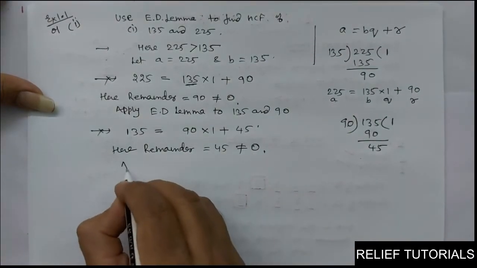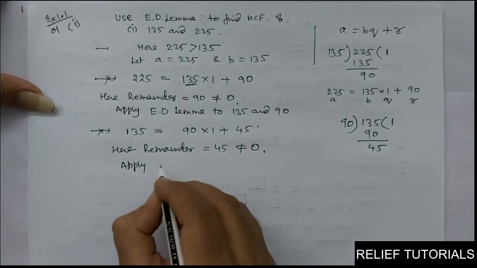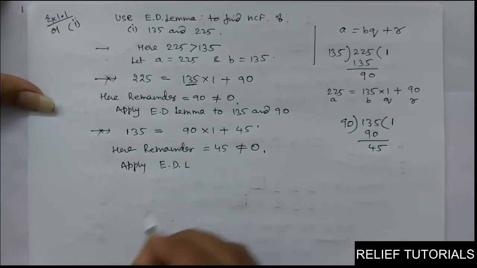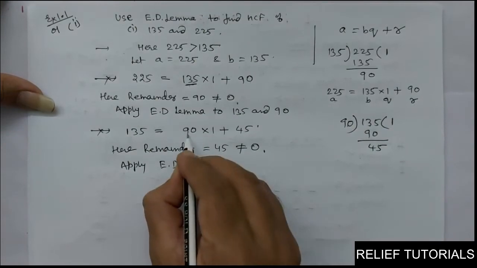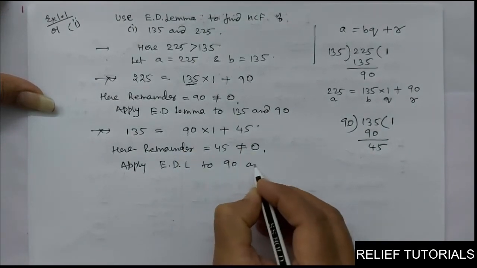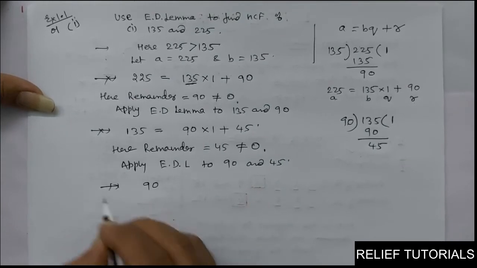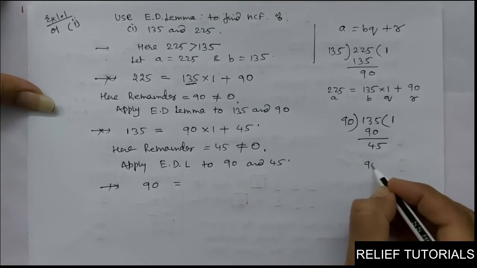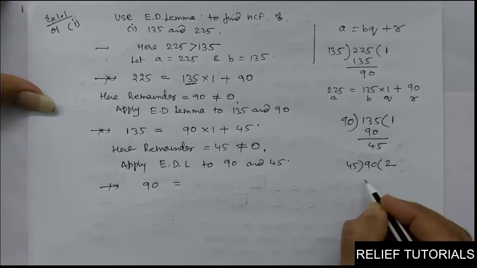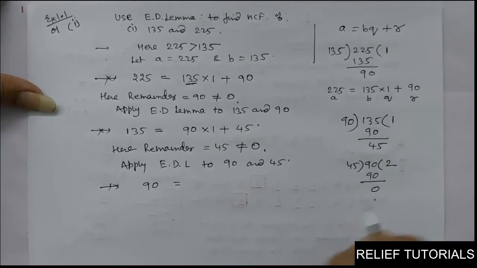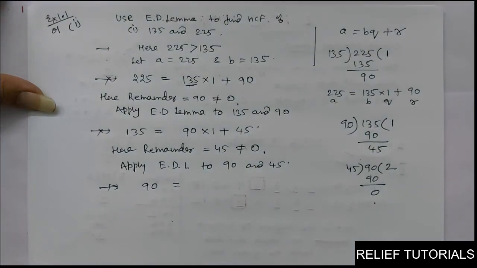So again you have to apply Euclid division lemma to which numbers? 90 and 45. So 90 you divide by 45: 45 twos are 90, remainder is 0. Till you get remainder 0, you have to keep on applying this Euclid division lemma, and the chart which is obtained is called Euclid division algorithm.